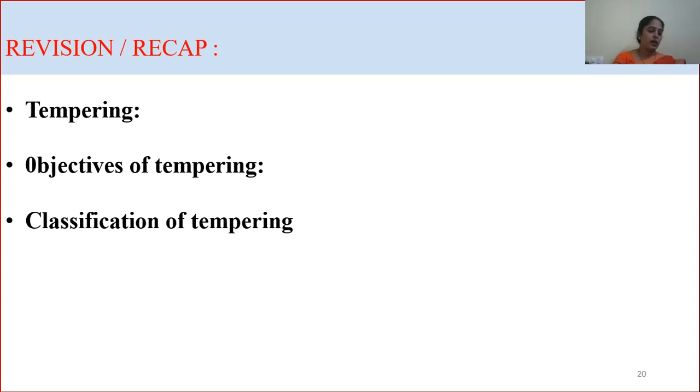Martempering is also called stepped quenching. Here also we had discussed why we have to go with martempering. That is, the objective of martempering is to harden the steel without cracking. Martempering is done to minimize the cracking, distortion, and internal stress which is caused during the hardening heat treatment process. In this also we have discussed the process, how we can achieve the martensite structure.